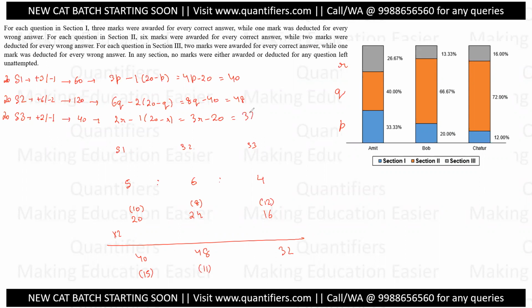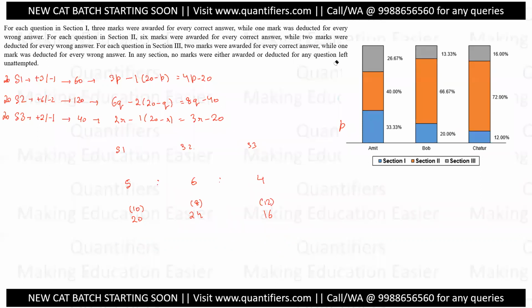If I equate it to 32, 3r will be 52 and r will be 17.33, which is a decimal, which means this score is not possible. The next scores will be 80, 96 and 64. But a score of 80 is not possible. The maximum score in section 1 is 60 marks. So I will hold my horses here. This is the only possibility for Amit, and hence I have decoded the information for Amit.